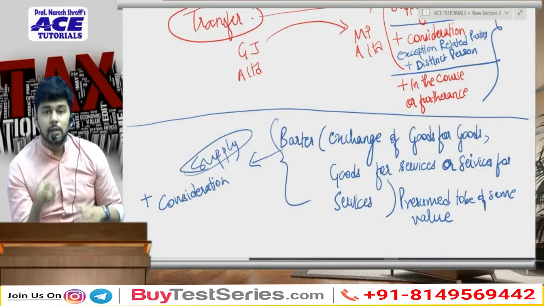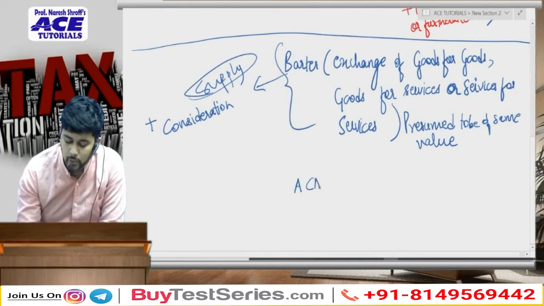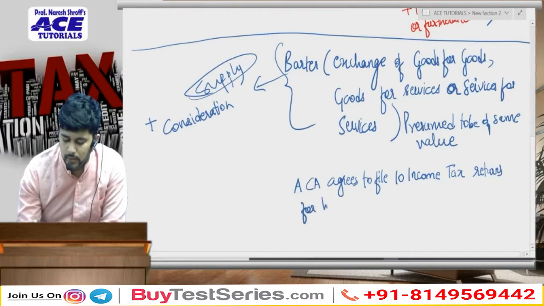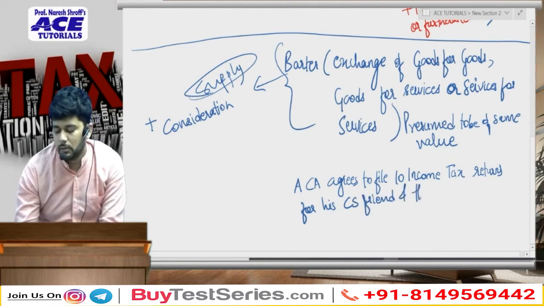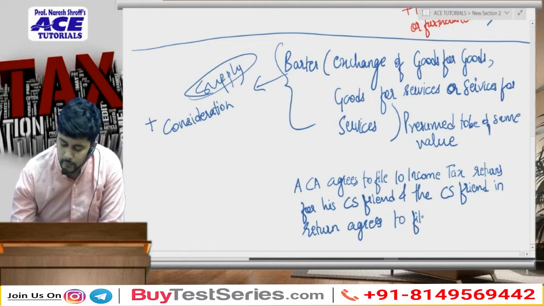But now let us take an example over here: a chartered accountant agrees to file 10 income tax returns for his CS friend, and the CS friend in return agrees to file 5 ROC filings.